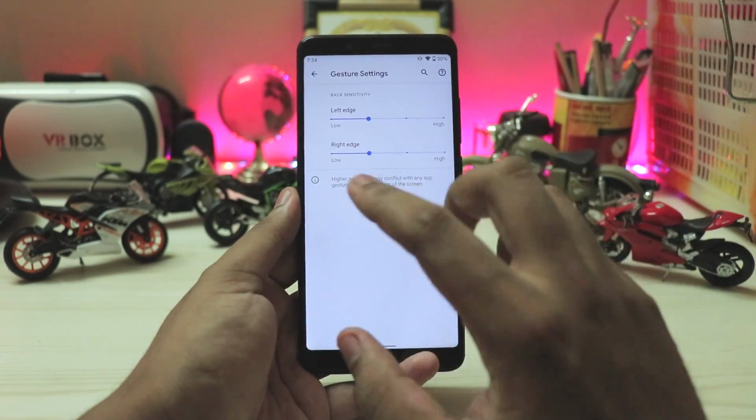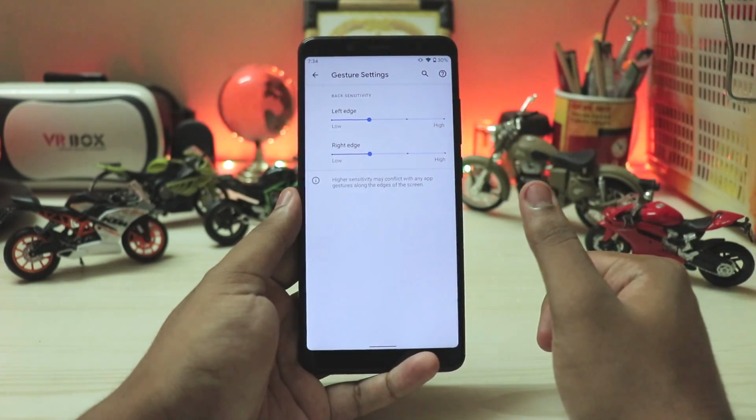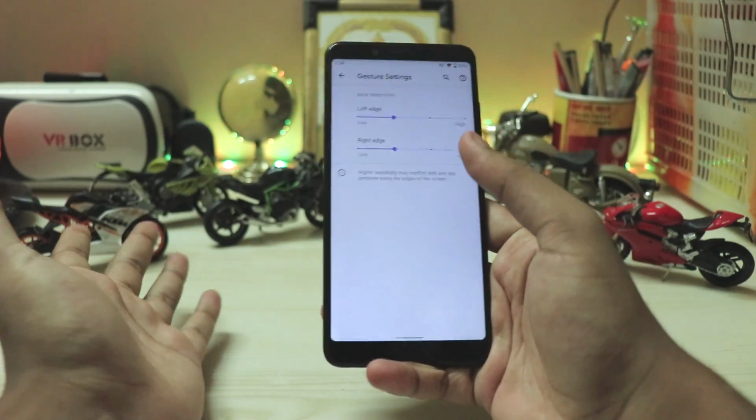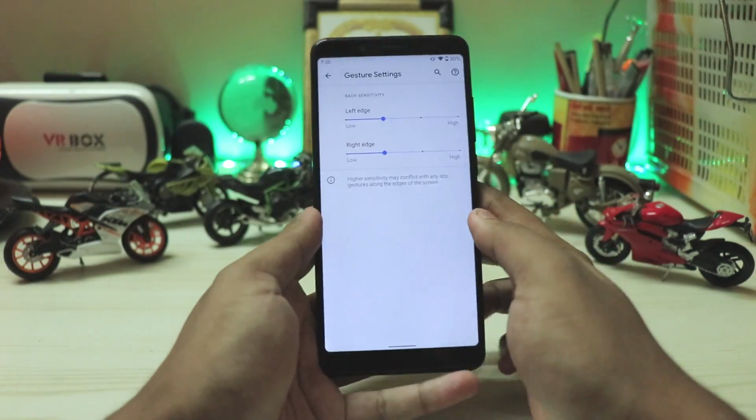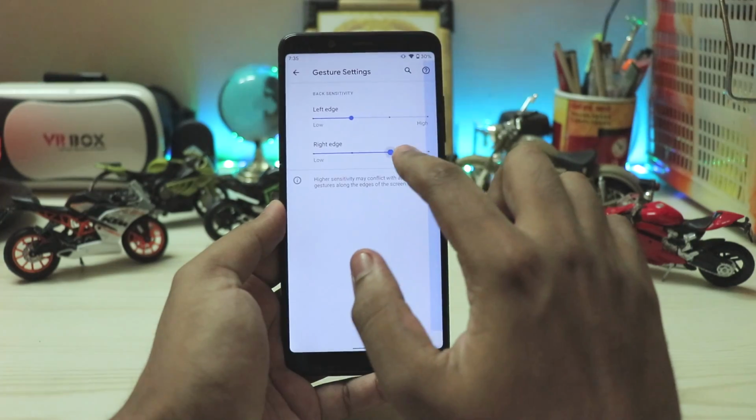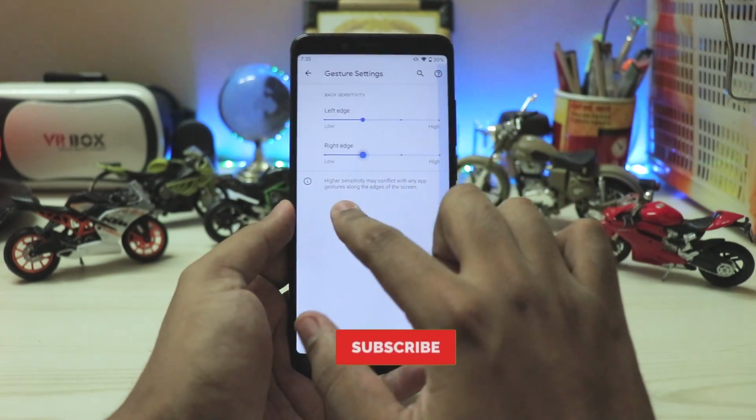And then if you go to system navigation, gesture navigation, now you can adjust both of the edges. For example, if you are a righty, you can actually accidentally touch this edge if you have a curved screen. So you can completely adjust that, which is nothing new, but it was a hidden feature, now completely available as a standard mode.